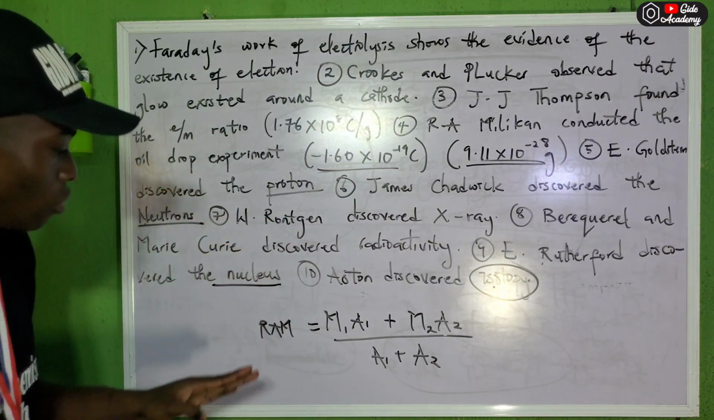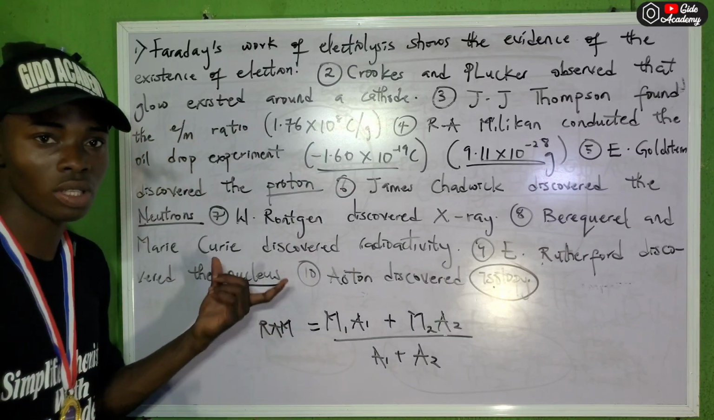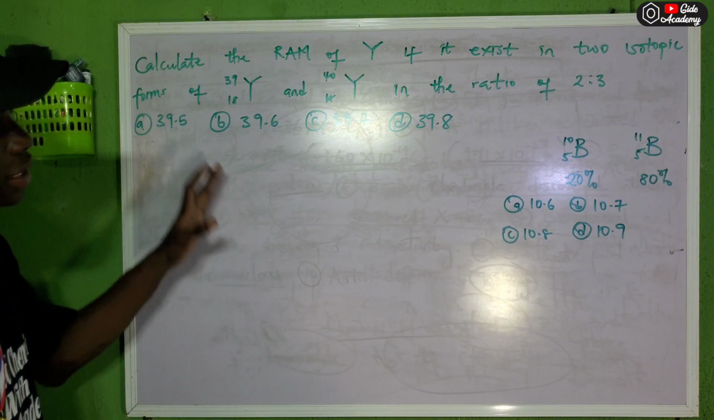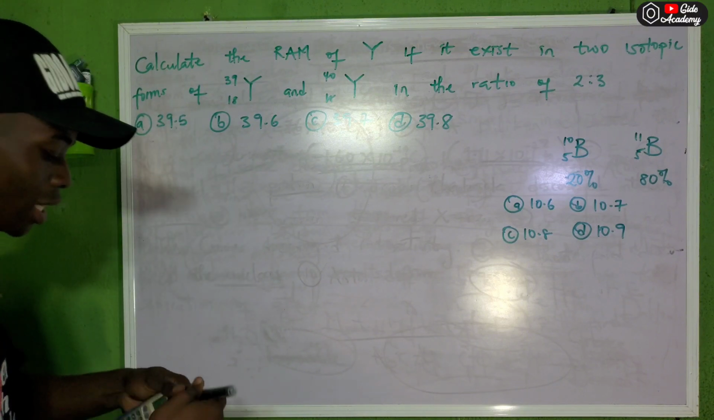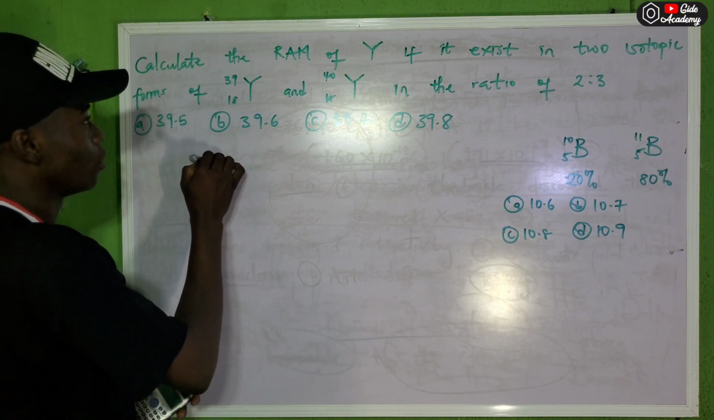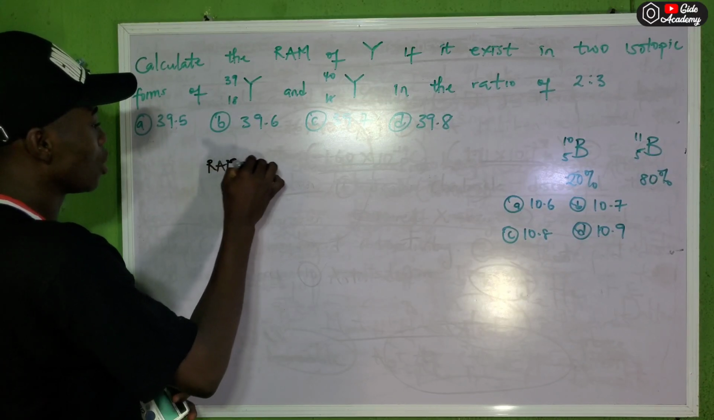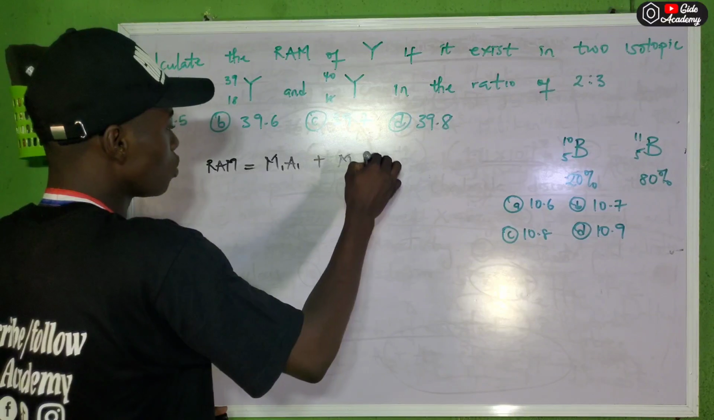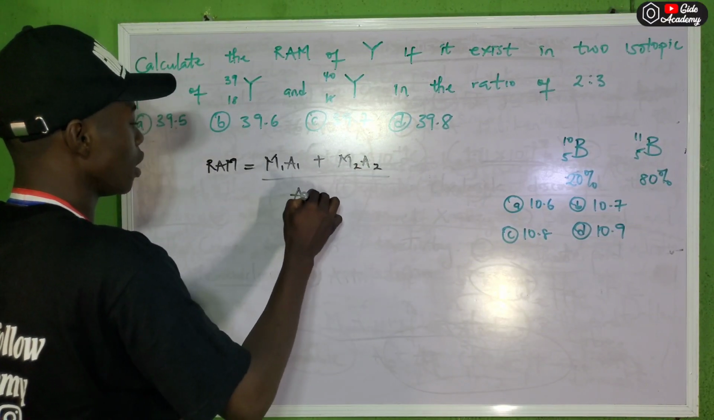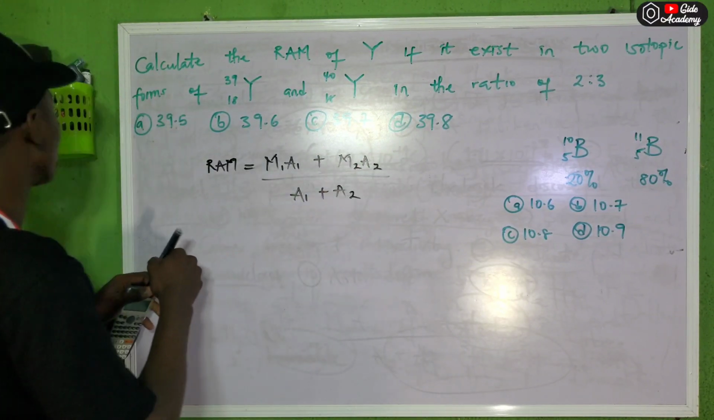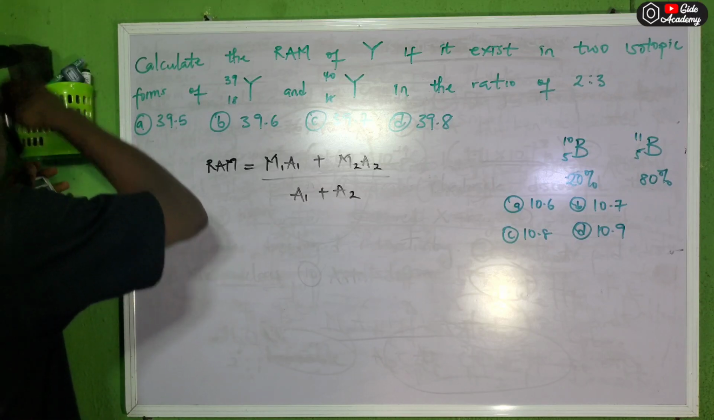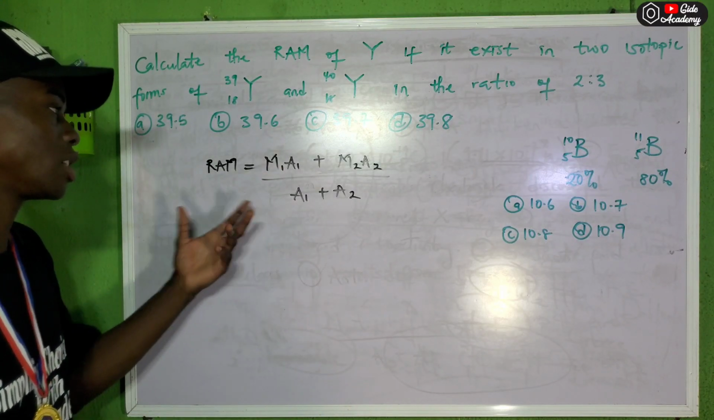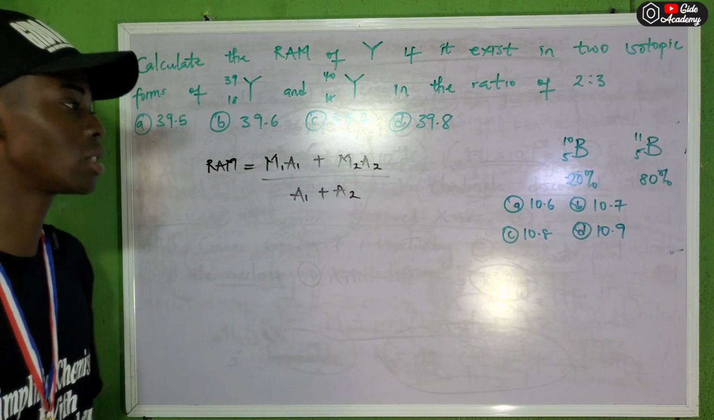But before we call it a day, I want to give you a calculation question on isotopy. Let us take a look at this. Like I said earlier, the formula is relative atomic mass equals M1A1 plus M2A2 all over A1 plus A2. Whereby M1 is the mass of the first isotope, A1 is the abundance of the first isotope, M2 the mass of the second isotope, A2 the abundance of the second isotope.